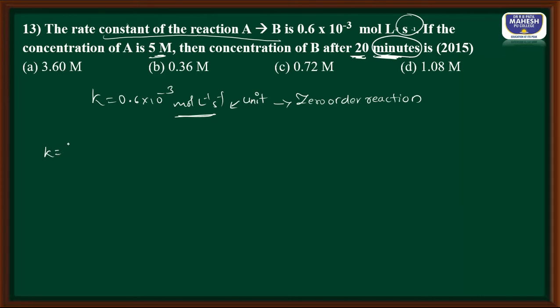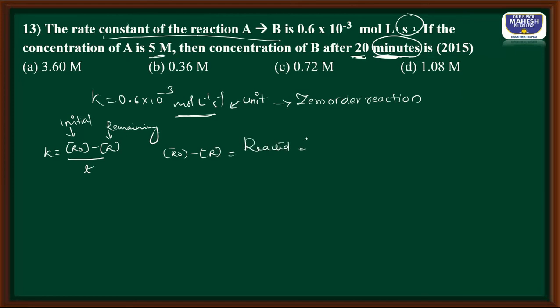K is equal to R naught minus R divided by time. What is R naught? R naught is the initial concentration when time t equals 0. What is R? Remaining concentration. So what is molar concentration? R naught minus R, that is nothing but reacted.